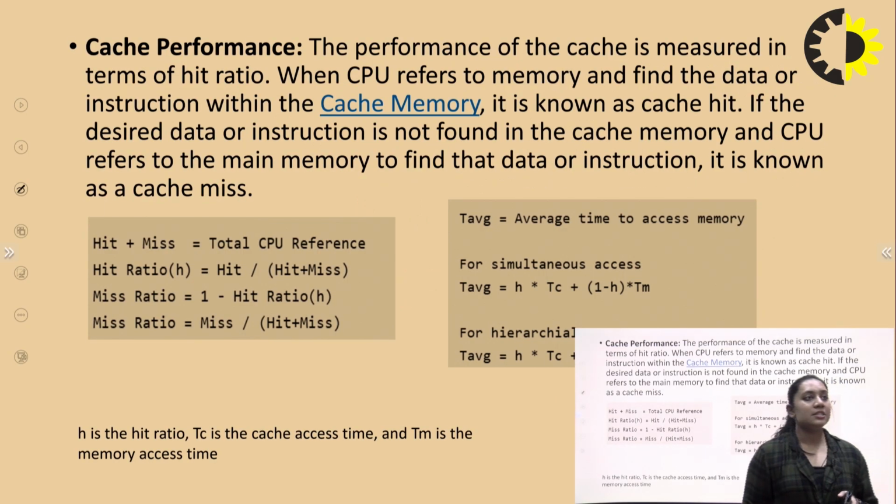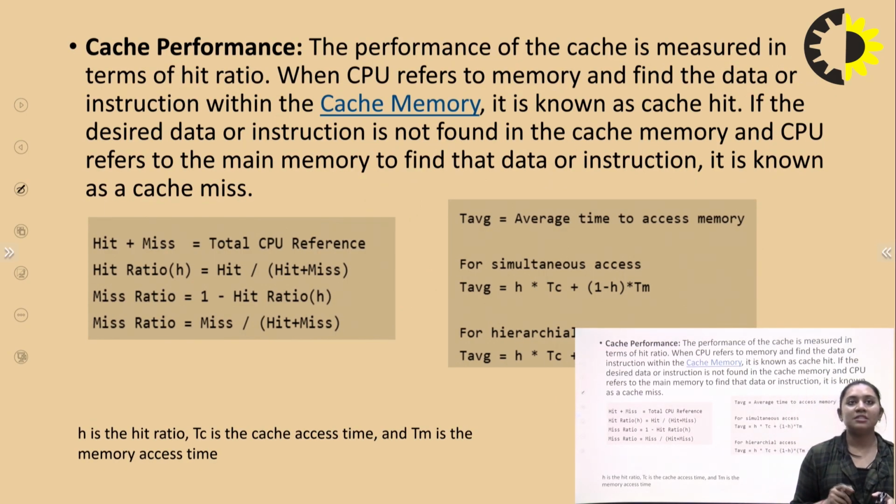Next one is cache performance. Cache performance is measured in terms of the hit ratio. When the CPU refers to memory and finds the desired data or instruction in the cache memory, we call it a cache hit. If the desired data or instruction is not found in the cache memory and the CPU refers to the main memory to find it, it is called a cache miss.